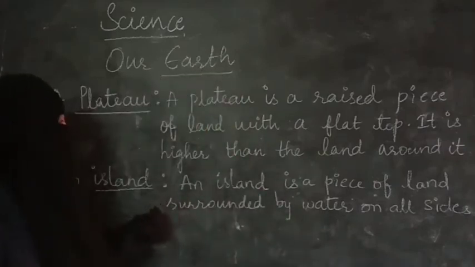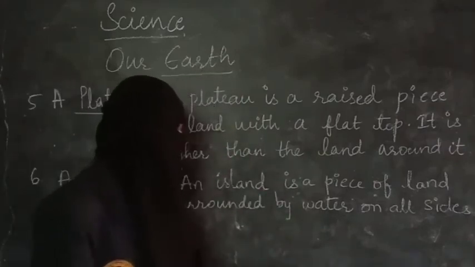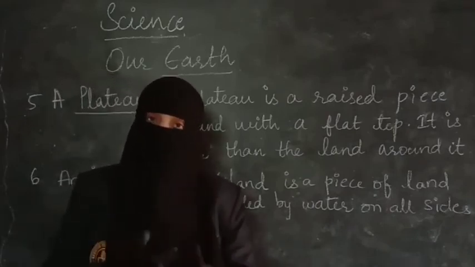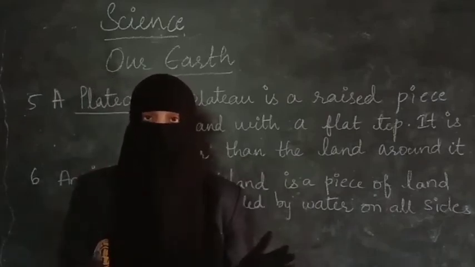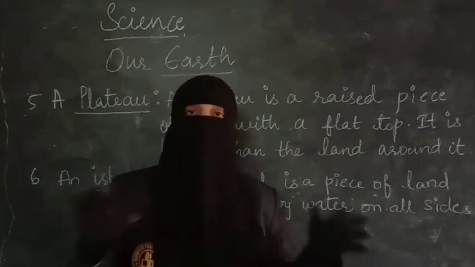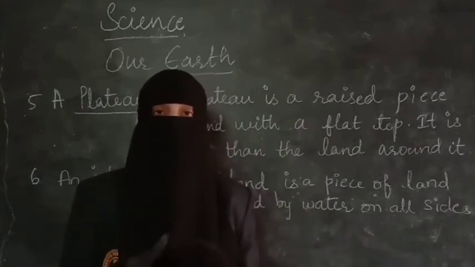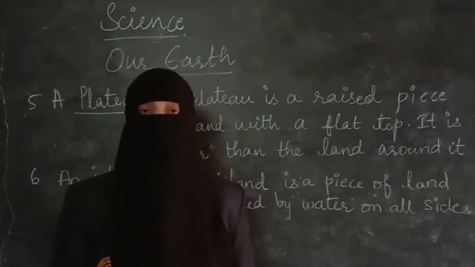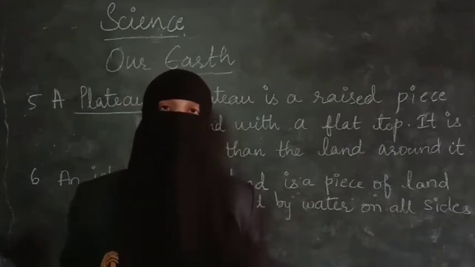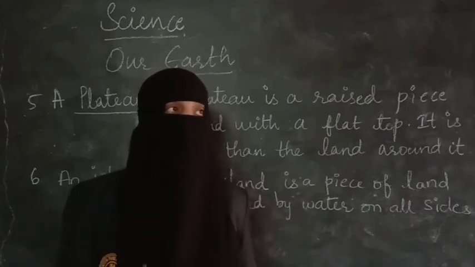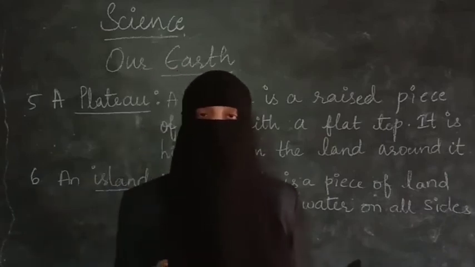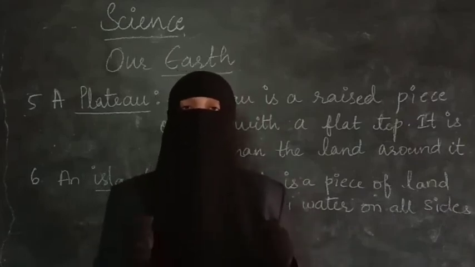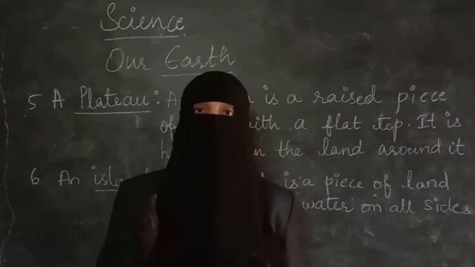Next, island. An island is a piece of land surrounded by water on all sides. Maybe you have seen in the movies, a place present in between the seas and oceans. You can see a piece of land which is surrounded by water. No way of going out, I mean no transportation by land. It is only possible through the water. So a piece of land which is surrounded by water is called an island.